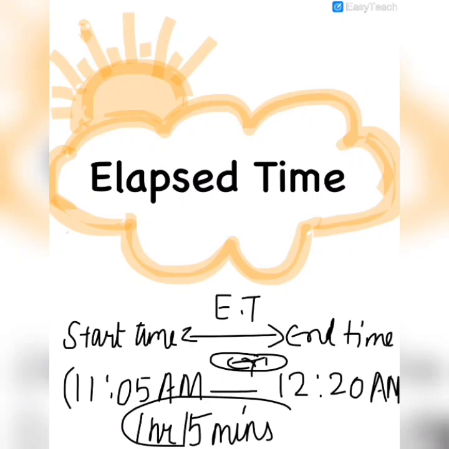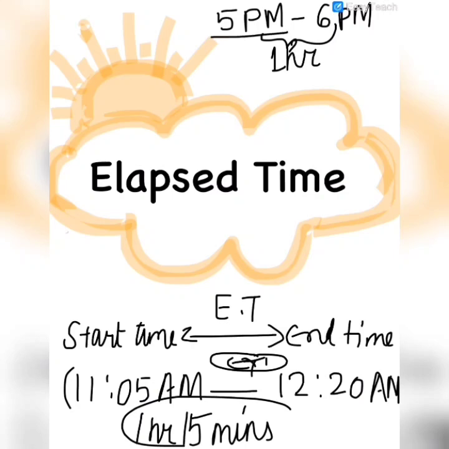Similarly, if you go to play in the park daily in the evening at 5 p.m. and you come back at 6 p.m., here your elapsed time is 1 hour. The duration of your stay in the park is 1 hour. That means the time between the starting time and ending time is 1 hour. So the elapsed time is how much? 1 hour.